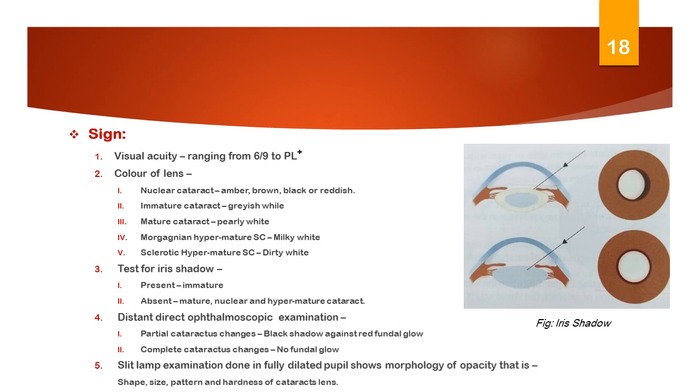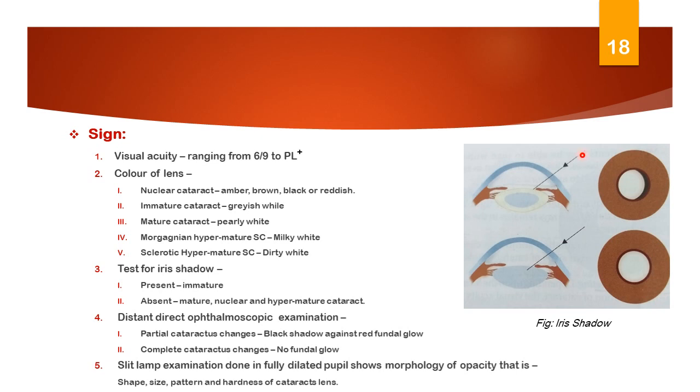Color of the lens varies in the different types of cataract. In the nuclear cataract, it may be umber, brown, black, or reddish in color. In the immature cataract, it looks grayish white. Mature cataract, pearly white. Morgagnian cataract looks milky white, and in the sclerotic hypermature cataract, it appears dirty white. Iris shadow.